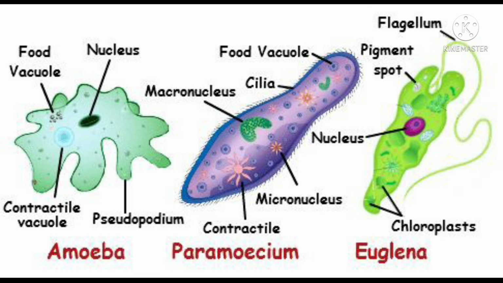The third animal is Euglena. This Euglena is a leaf-like animal, which is green in color due to the presence of chloroplast. The locomotory organelle, the flagellum, is seen, which is a whip-like structure. There is also a nucleus. Then pigment spots are there, and chloroplasts are there.